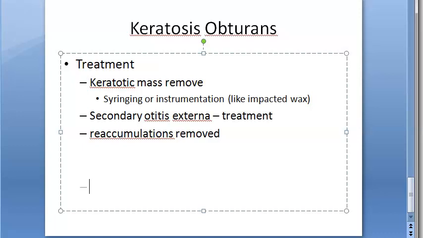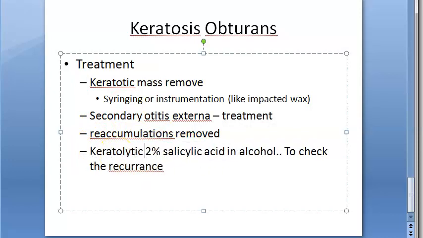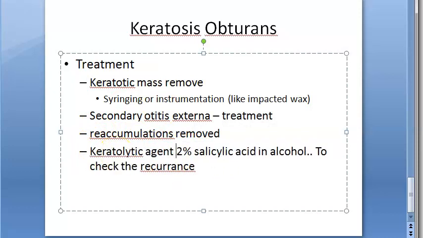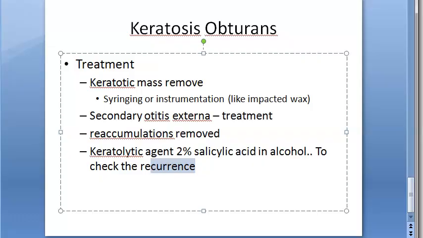What you can keep giving is 2% salicylic acid in alcohol, to check the recurrence. Every time you are removing the keratin, this keratolytic agent will make sure that the recurrence doesn't happen to that extent.